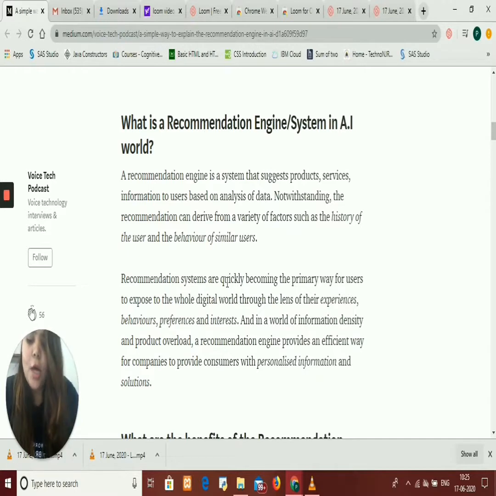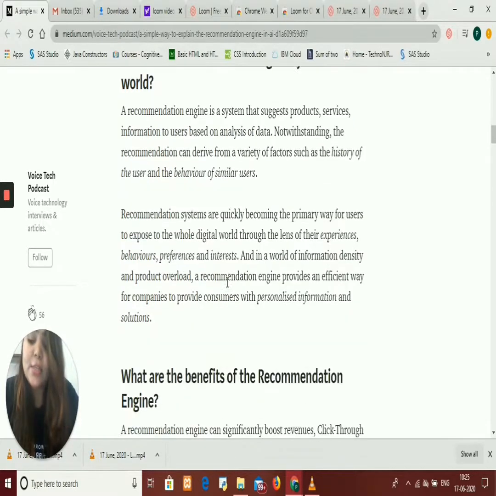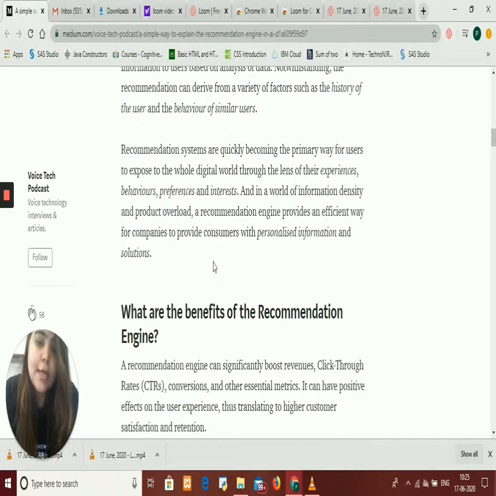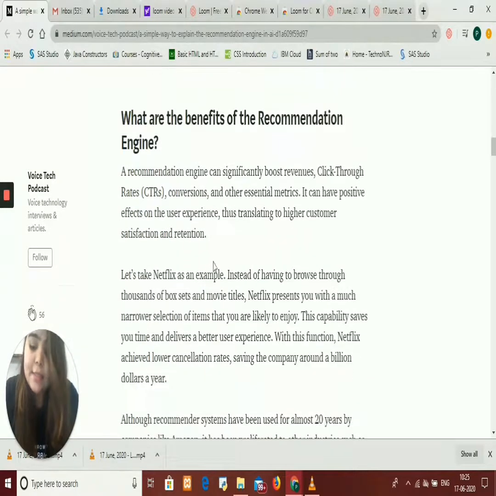A recommendation engine is a system that suggests a product, service, or information to a user based on analysis. It can derive from a variety of factors such as the user's history and behavior, and similar users. Its benefit is that it has a positive effect on the user experience, translating into higher customer satisfaction and retention. It saves the user's time and gives satisfied users.